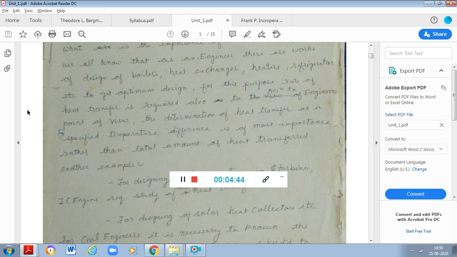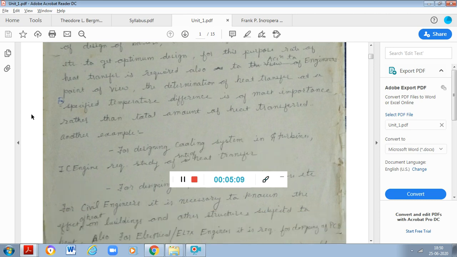The metal will start melting down, and it will take down the whole structure, which may lead to accidents, and loss of human life, the very precious human life. So it is very important to determine the heat transfer process, and what temperature difference I should maintain in that particular process, and it will affect the processes also.